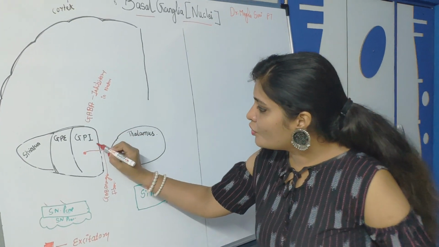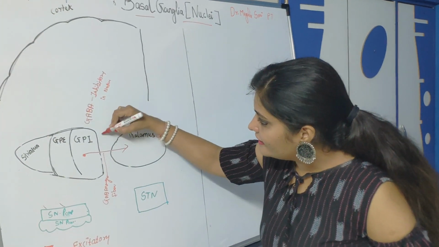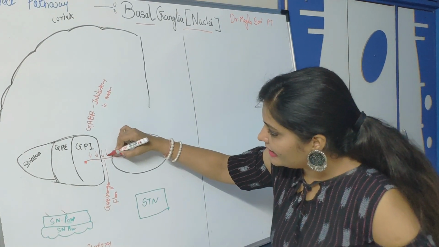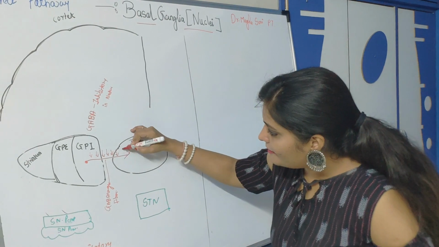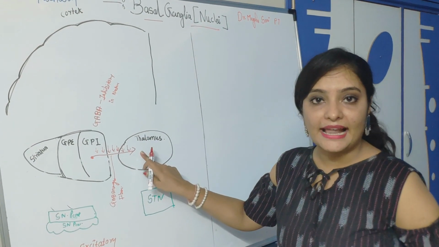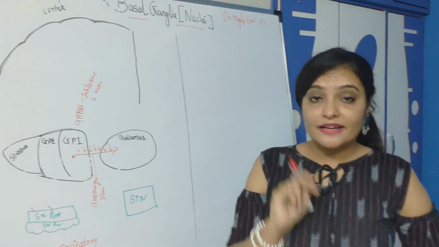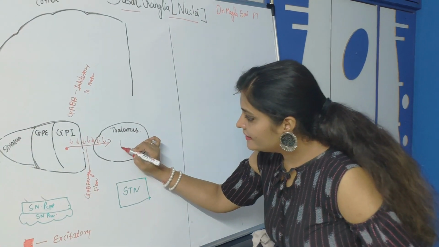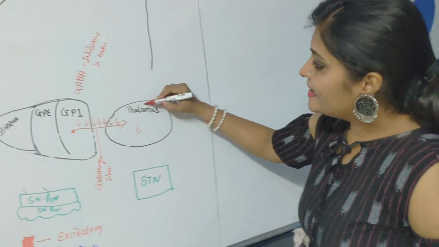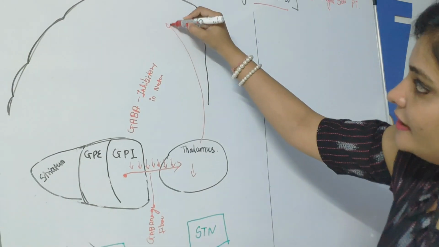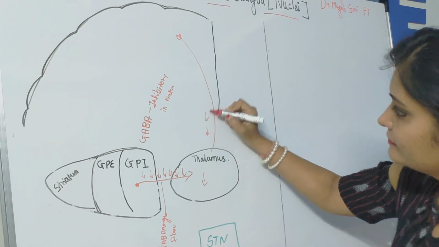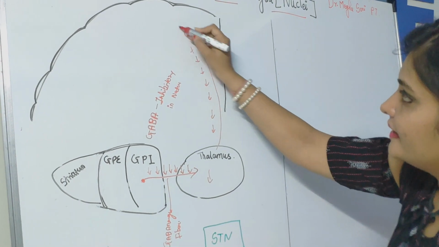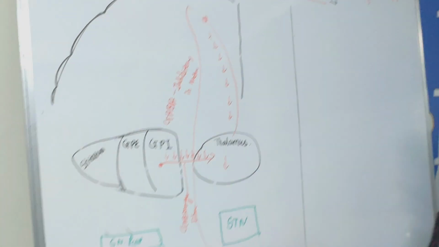So it will release more amount of GABA, and GABA is inhibitory in nature. And this GABA is secreted inside the thalamus. So as I said, GABA is inhibitory in nature, so it will inhibit the thalamus. So less amount of signal will be sent to the cortex, and here is corticospinal tract.